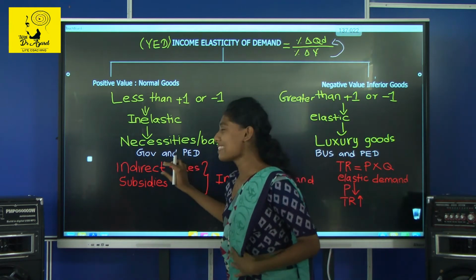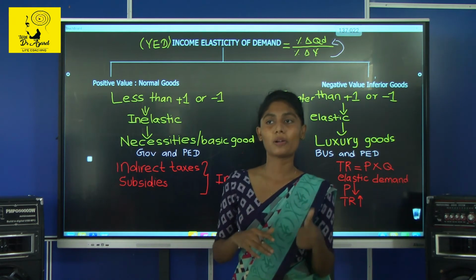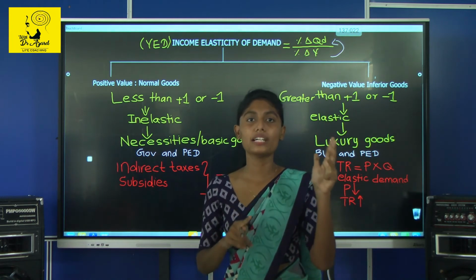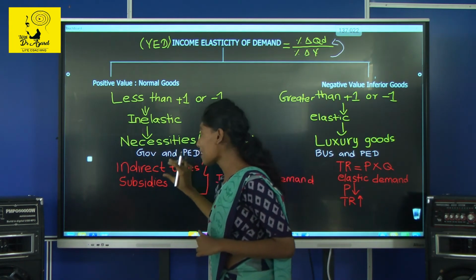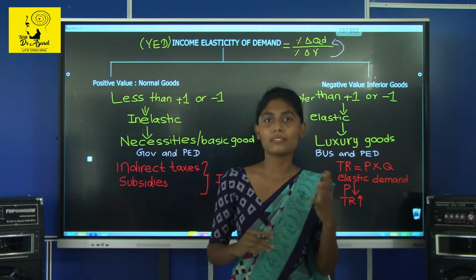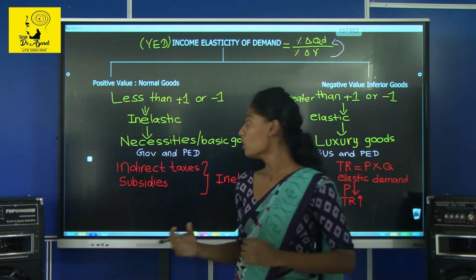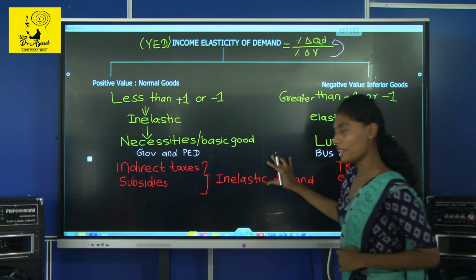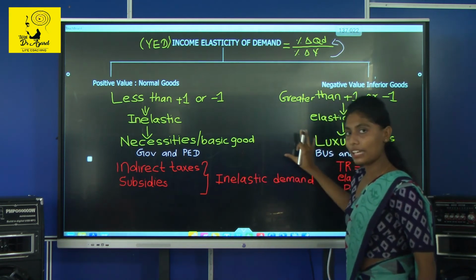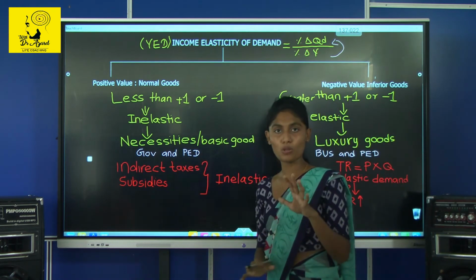If they say direct tax, that means they are imposing it on the income of the people, for example PAYE. What do you mean by PAYE? It's pay as you earn. So there are indirect taxes, and then we have subsidies. What do you mean by subsidies? Subsidies are money the government gives to people, poor people. They give it when the product has an inelastic demand. When the product has an inelastic demand, indirect taxes and subsidies are imposed.